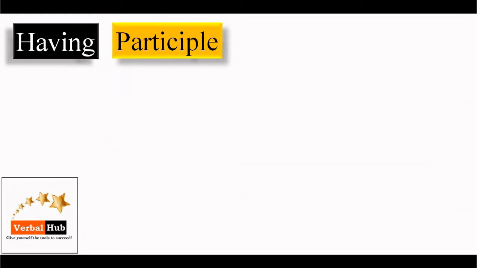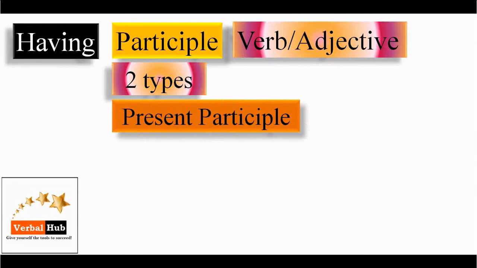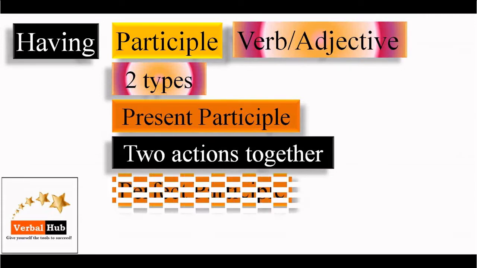All right. Having as a participle. Remember, a participle is what? A verb that plays the role of a verb and at the same time an adjective. So again it has two types. One is present participle, and what is present participle? Two actions together. Whenever two actions take place together, that becomes a present participle.